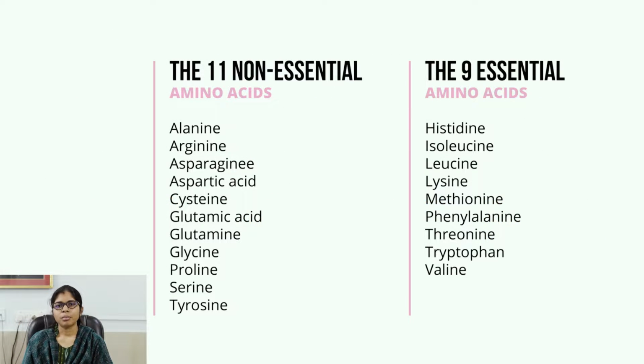The 20 types of amino acids are broadly classified into two groups: essential amino acids and non-essential amino acids. Non-essential amino acids means these amino acids can be synthesized by the body. So these amino acids are not required from the outside sources. Essential amino acids means the body cannot synthesize the amino acids. So it needs these amino acids from the outside through the diet. So there are 9 essential amino acids.